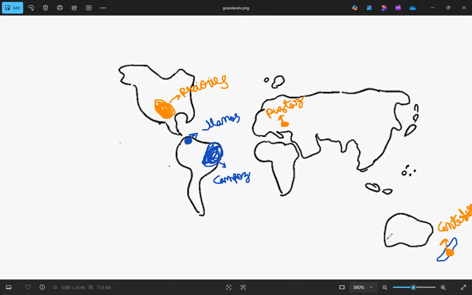Canterbury. And the next one is Pampas. Pampas is in Argentina. So where is Argentina? Almost here. Here we have Pampas.